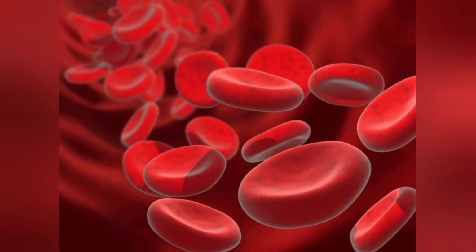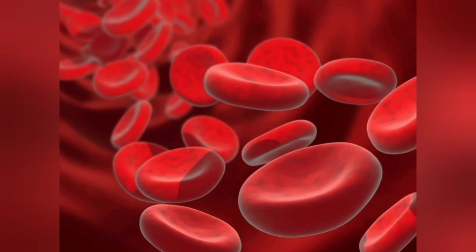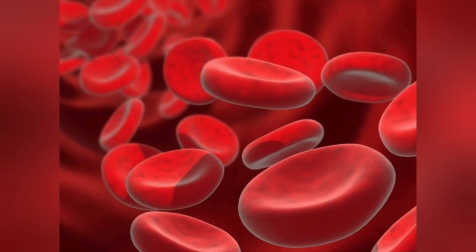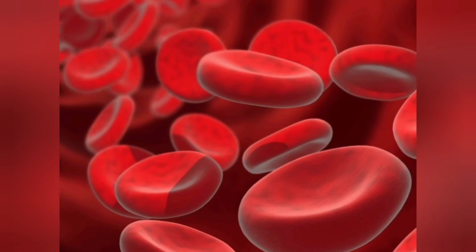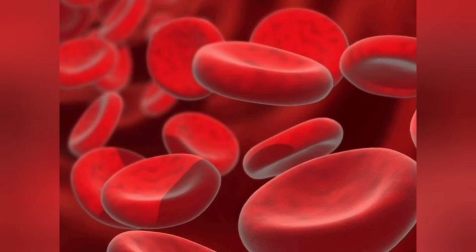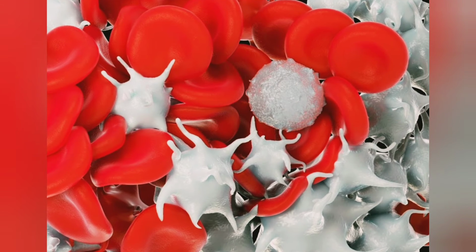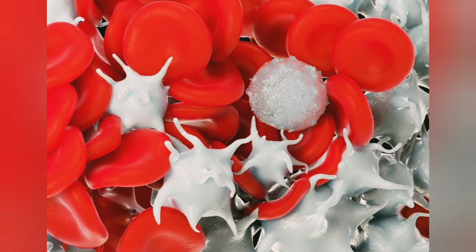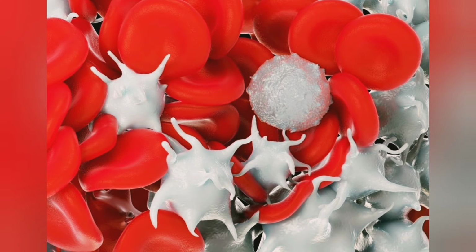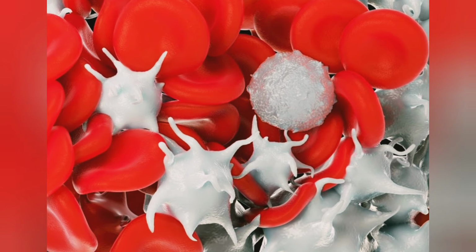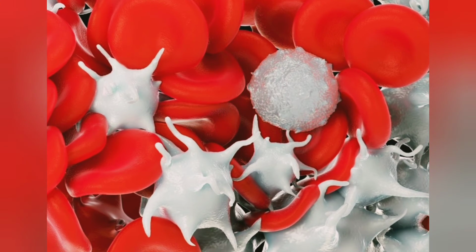Let's learn what is blood cells. Blood cell, also called a hematopoietic cell, hemocyte or hematocyte, is a cell produced through hematopoiesis and found mainly in the blood. Major types of blood cells include red blood cells, white blood cells, and platelets.